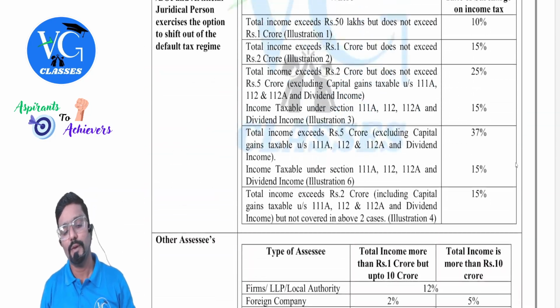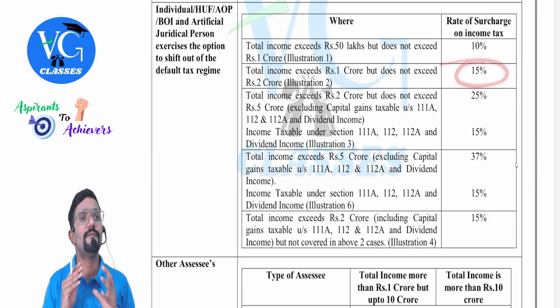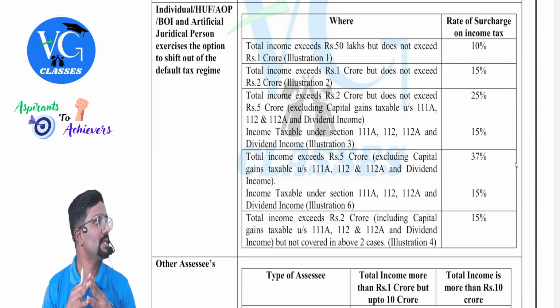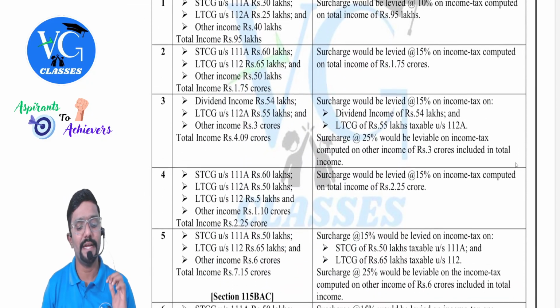Then coming to, what if the income is more than 1 crore but up to 2 crore? Then the surcharge rate is 15%. Sir, how is it? Let me take the second illustration.